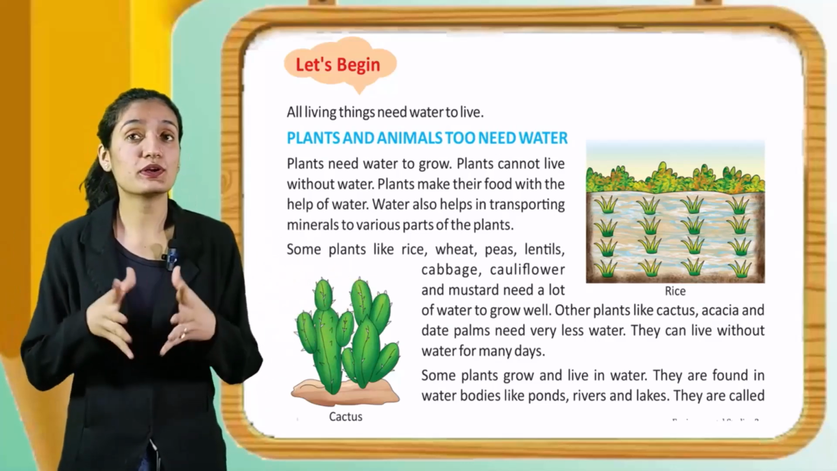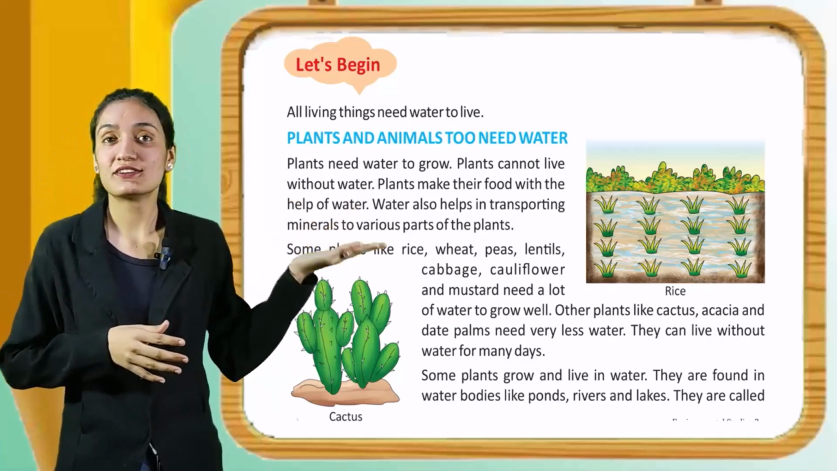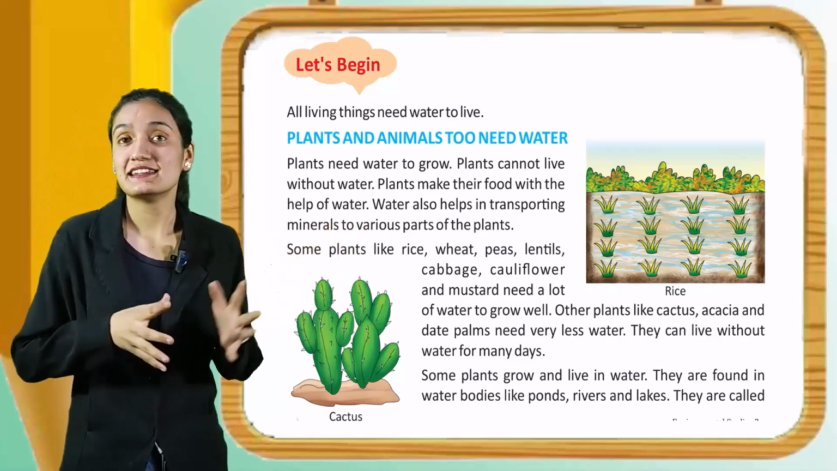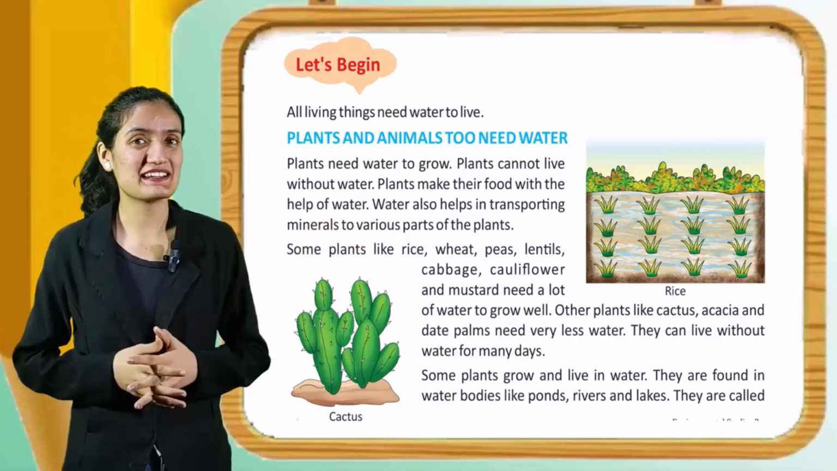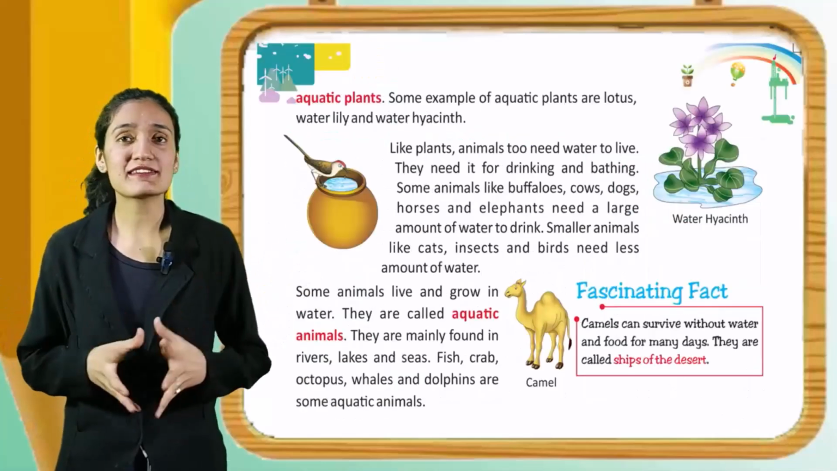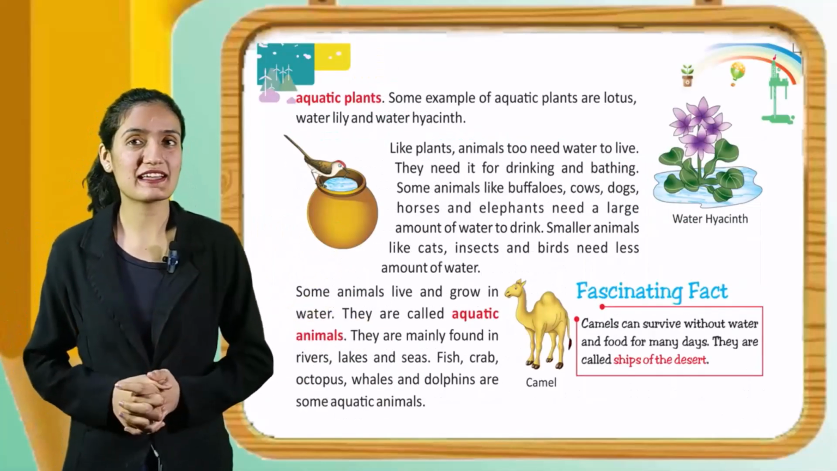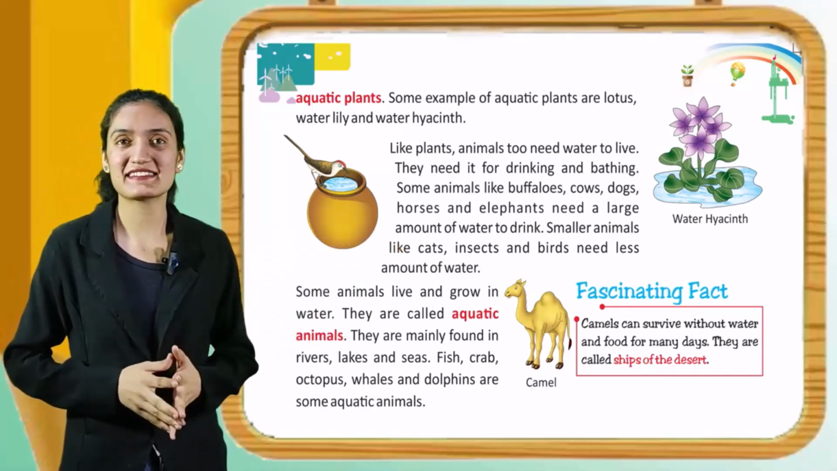Some plants grow and live in water. They are found in water bodies like ponds, rivers and lakes. They are called aquatic plants. You can see the pictures of rice and cactus. Some examples of aquatic plants are lotus, water lily and water hyacinth. You can see water hyacinth.